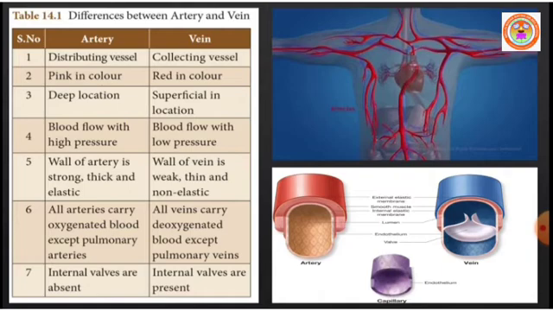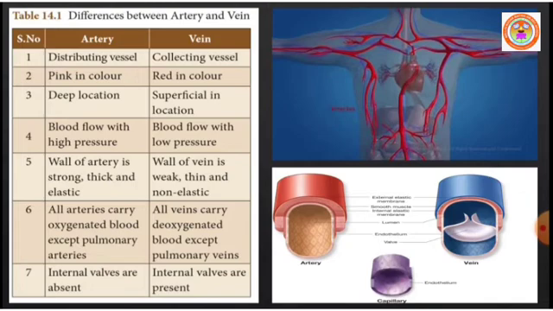The wall of a vein is weak, thin and non-elastic in nature. Then the major difference between the artery and vein: all arteries in our body carry oxygenated blood except the pulmonary arteries.